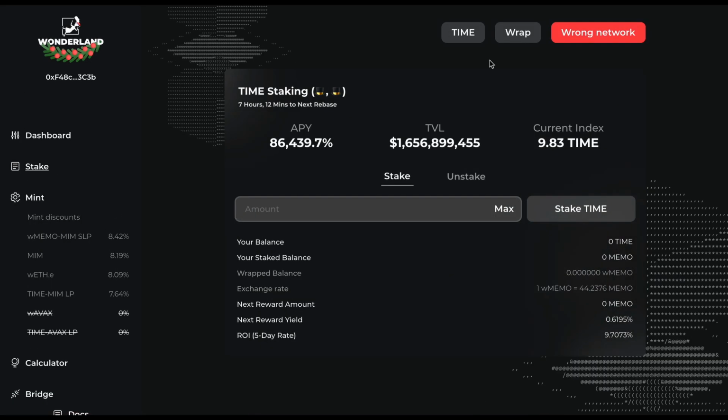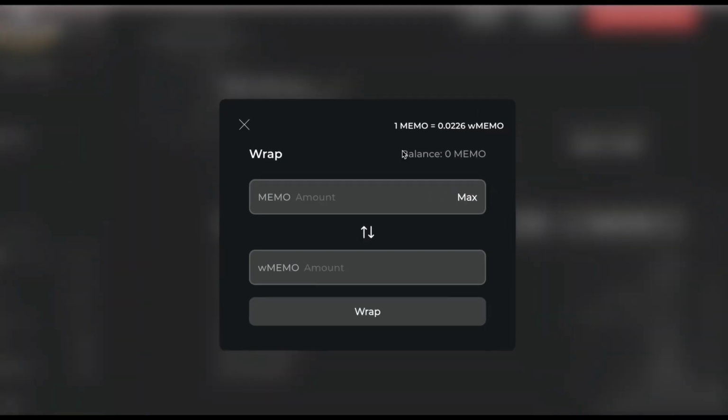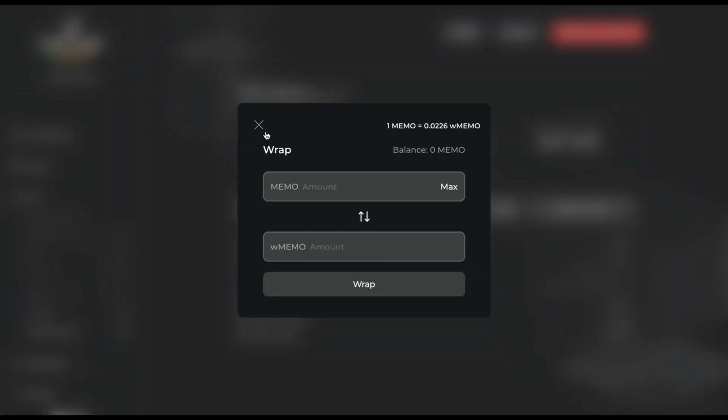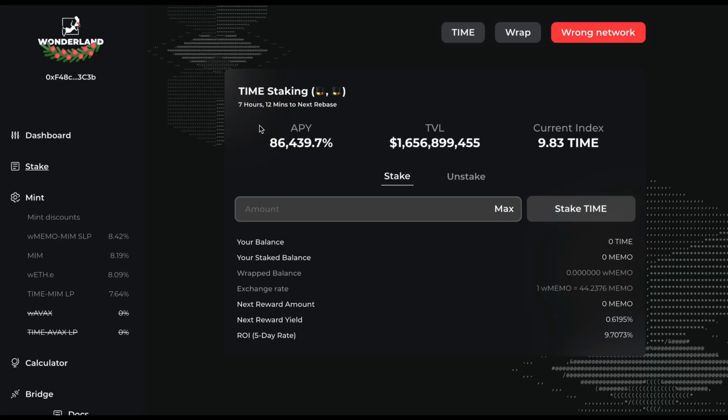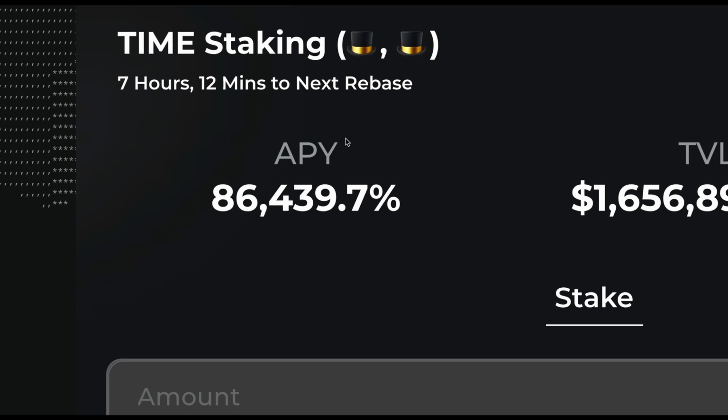And you've gotten memo and you decided to wrap your memo by clicking on wrap here, right? So you wrap your memo and you get wrapped memo. Now, this wrapped memo is on the Avalanche blockchain, right? As you wrapped your memo, the price of your wrapped memo increases by this APY. The quantity of the memo will not increase, but the price of the memo will increase by 86,000%.